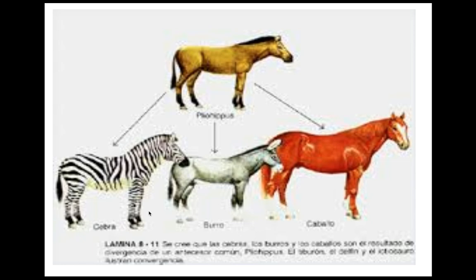Horses are another great example. All have a common ancestor, but we have burros and donkeys. We have the type of horse that we think of when we have a horse, and we have zebras. Okay, so they're all relatively horse-like creatures, but very dissimilar from each other.